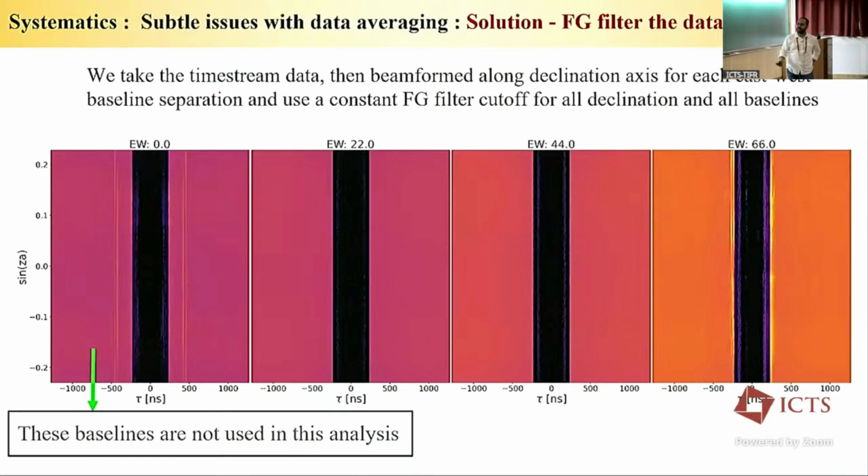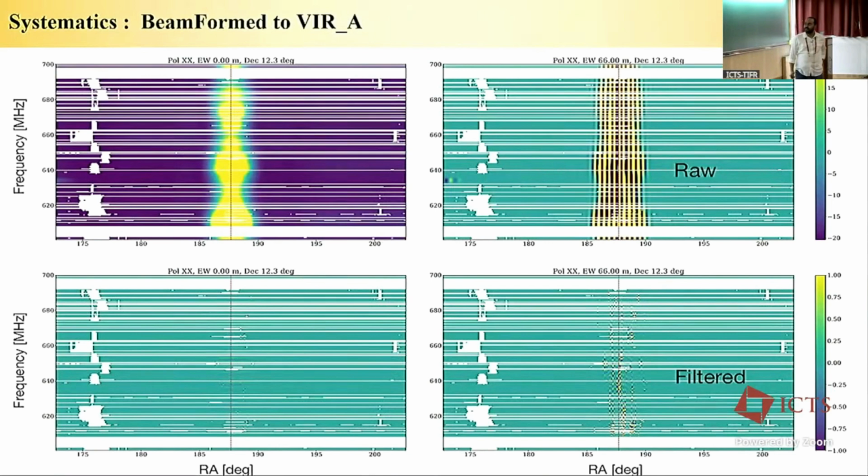Y-axis is basically your sine of zenith angle, or the declination axis. In this beamformed data, you just take a constant cutoff, which is roughly 200 nanoseconds. We filter out the foreground, and then we do the average. So we first remove the bulk of the foreground, and then we take the average. And this is what gives us a very good result.